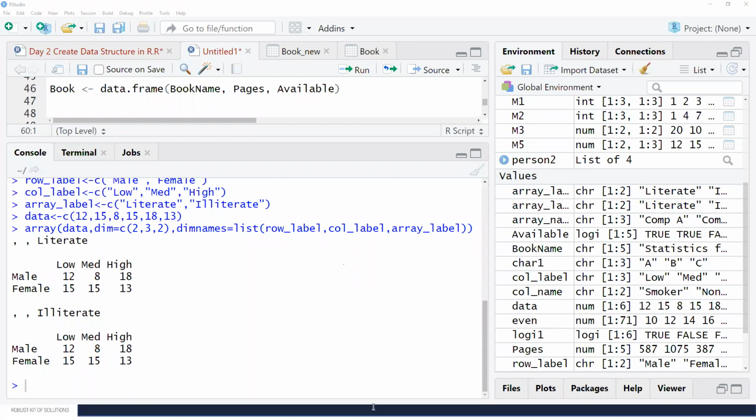So before closing the session I would like to ask, is it clear? Is this becoming clear or not?